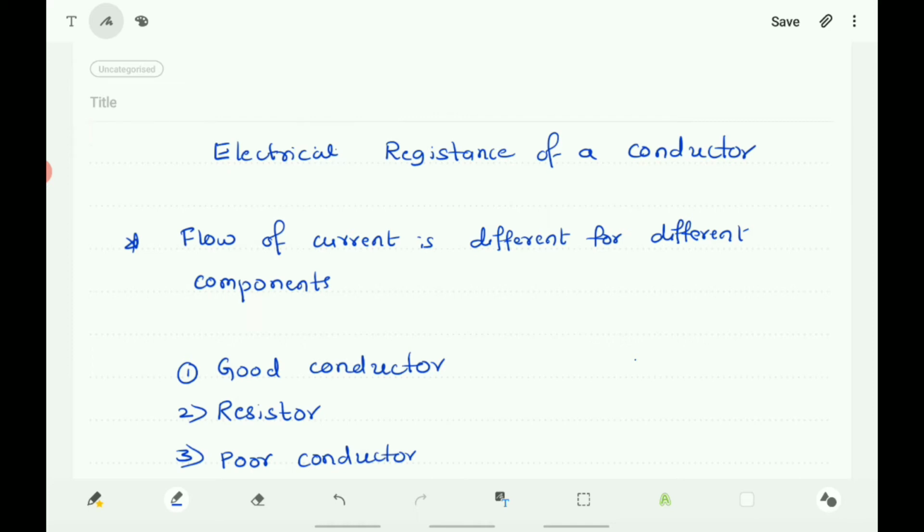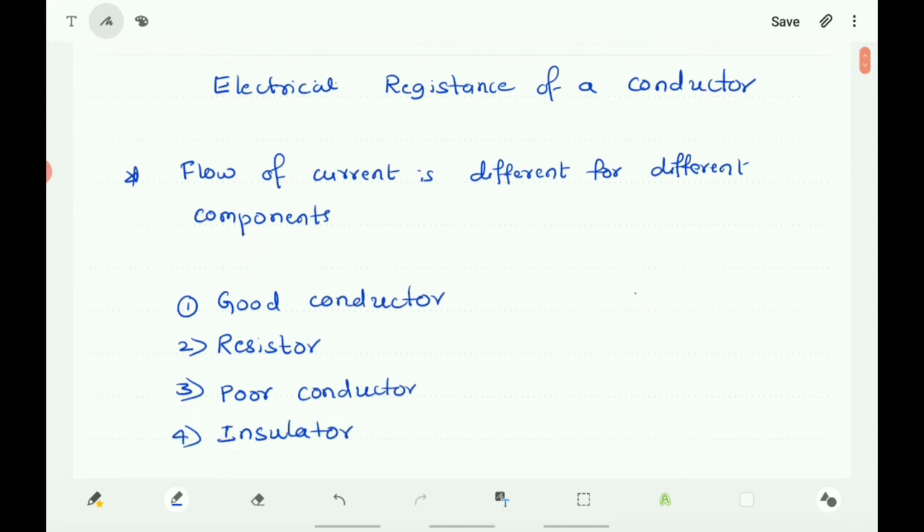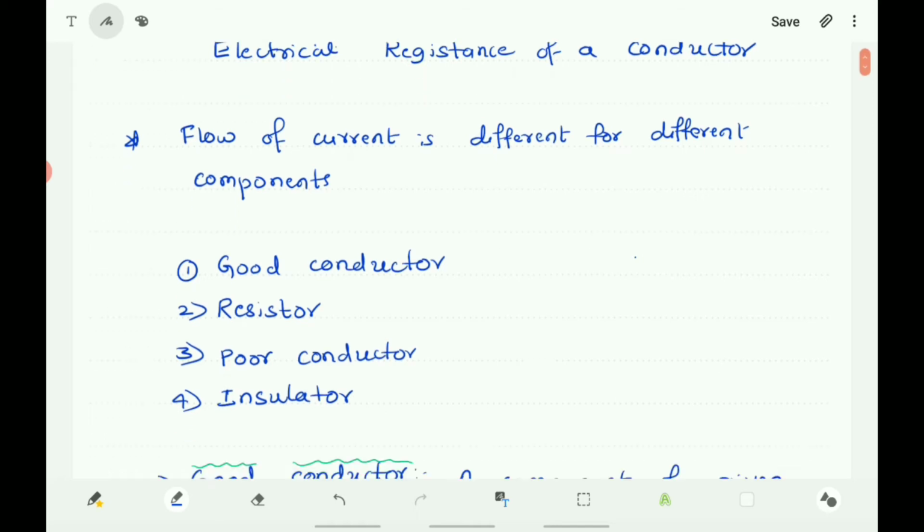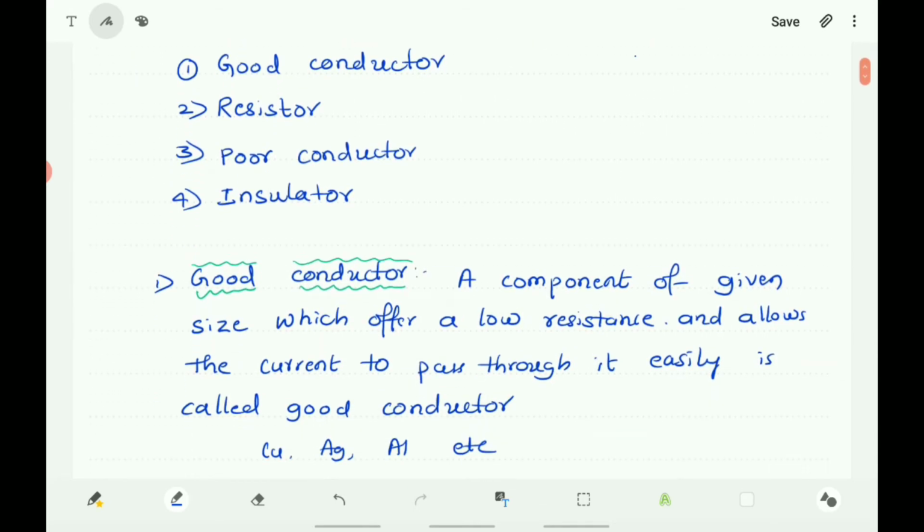Thus, a component of a given size that offers low resistance or more resistance, you can classify as a good conductor, resistor, poor conductor or insulator, because the flow of current is different for different components. Depending upon the flow of current through the components, we can classify them in this way. So what are good conductors?